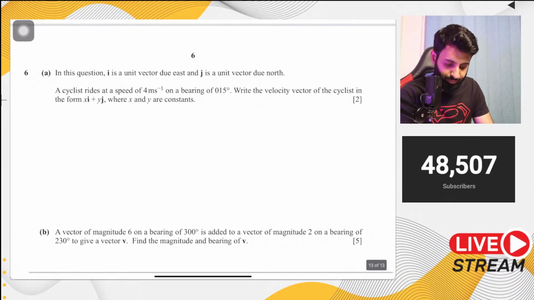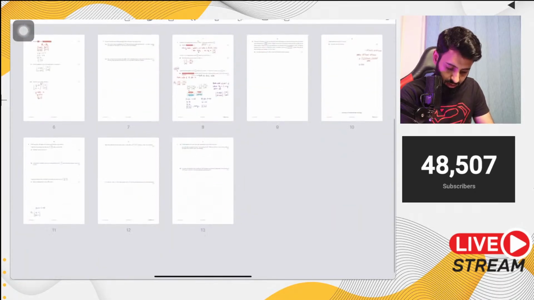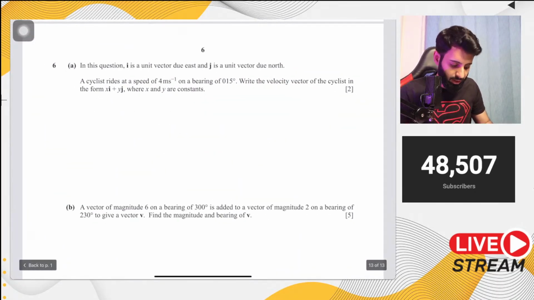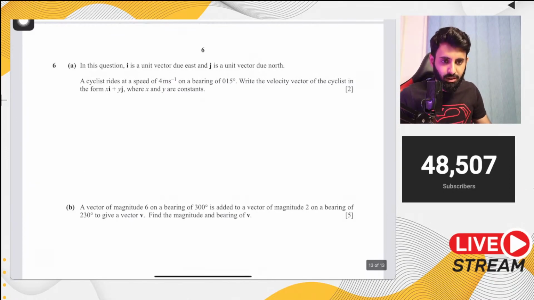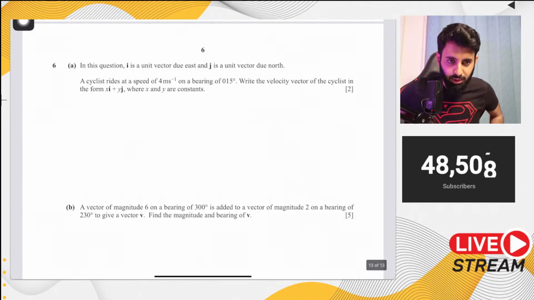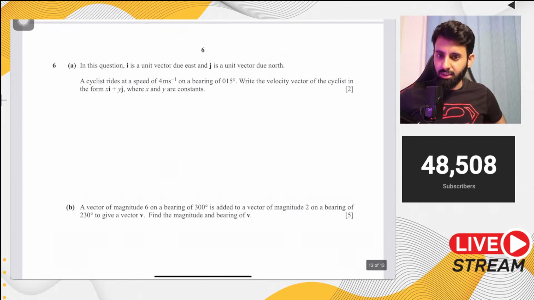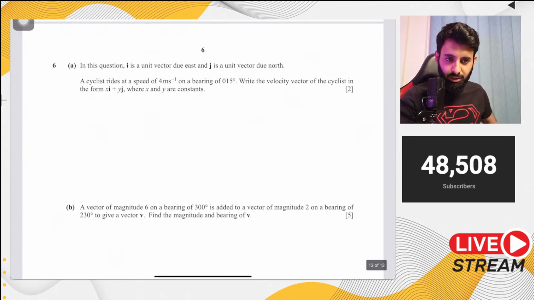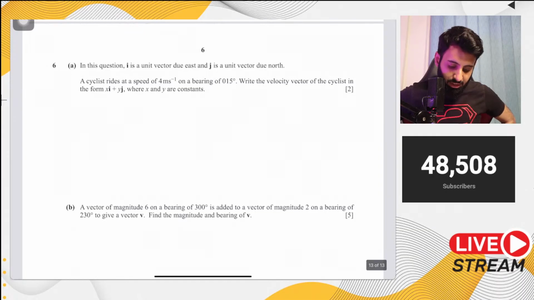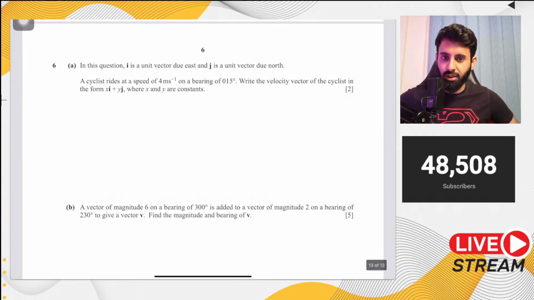Let's do this. It's fairly recent as well, and it's also difficult. I mean, not part A, but part B is difficult. Okay, but not the most difficult, just slightly less difficult. So here we go. This question says, i is a unit vector due east and j is a unit vector due north.